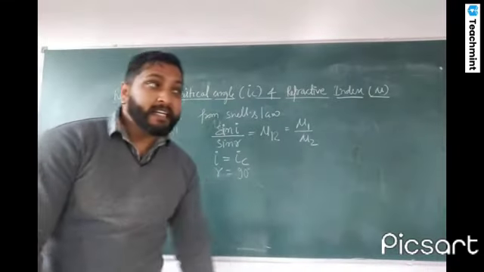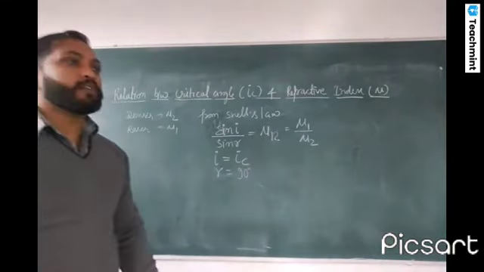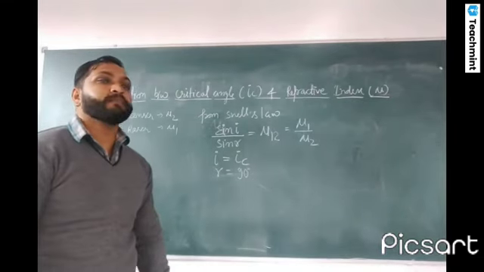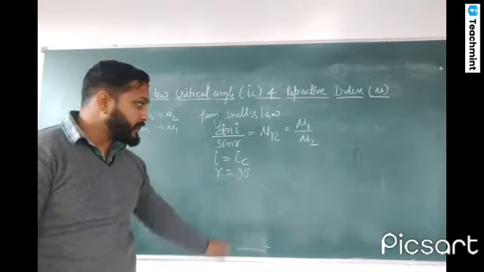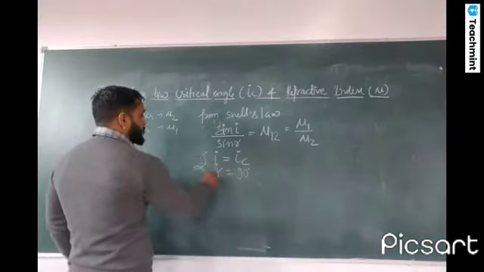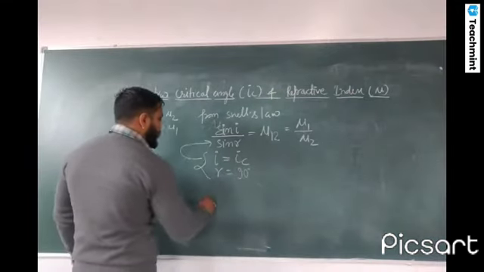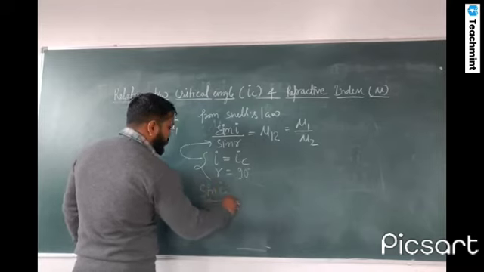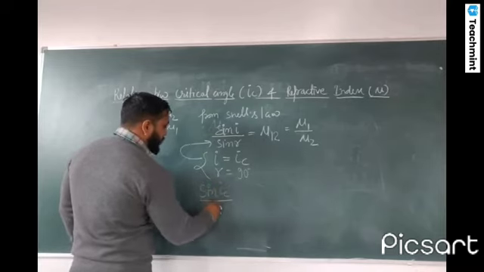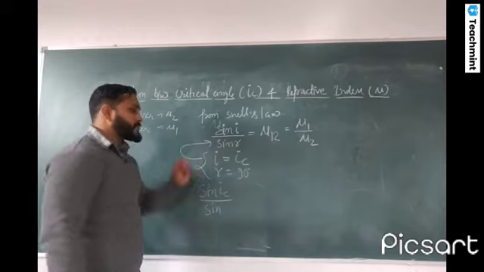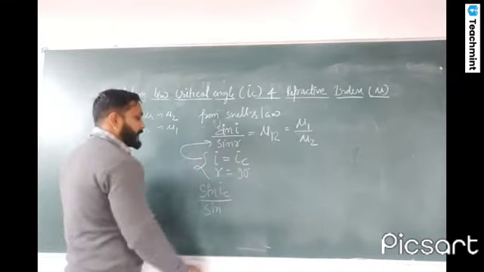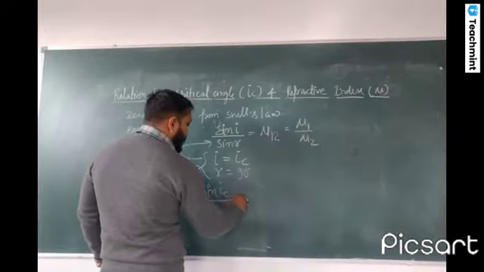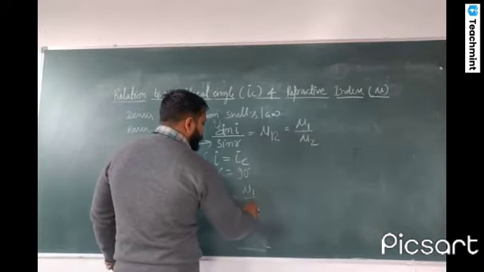Okay. Now when i becomes ic, at that time r becomes 90 degrees. When the angle of incidence becomes equal to the critical angle, the angle of refraction becomes 90 degrees. Clear? So we will apply these conditions in this equation. What will it become? Sine ic upon sine r. And now when i becomes ic, r becomes 90. So I can write sine ic upon sine 90 is equal to mu1 upon mu2.